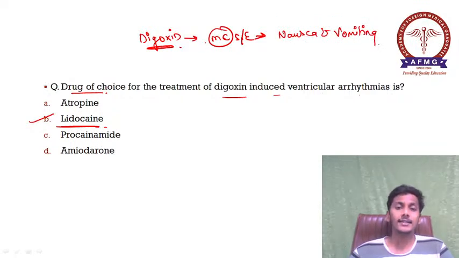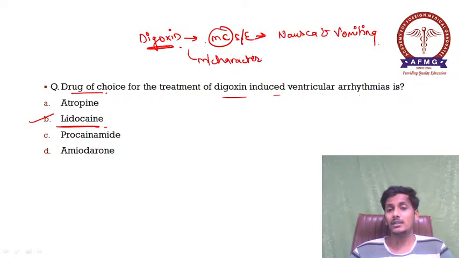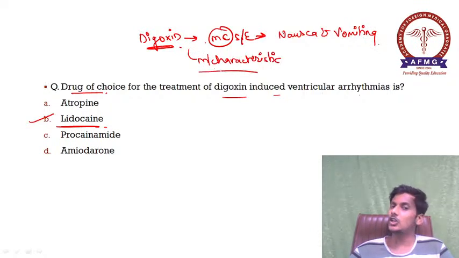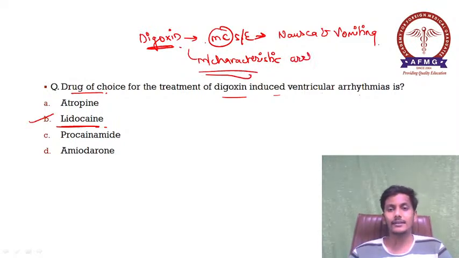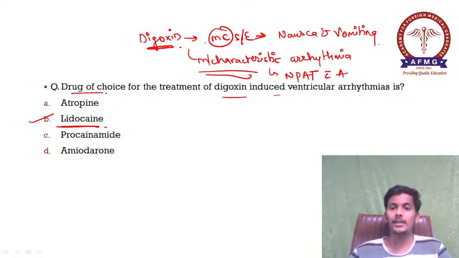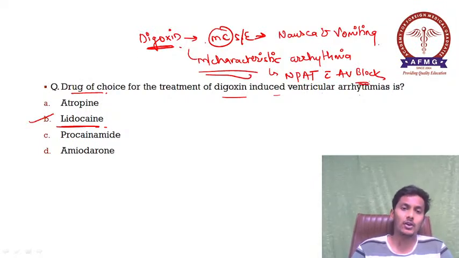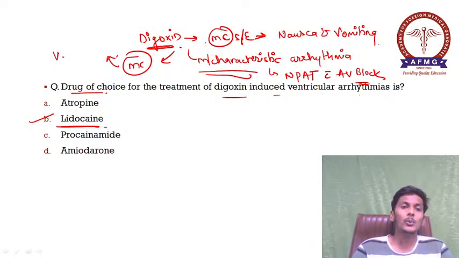But if they have asked the most characteristic type of arrhythmia, please remember, arrhythmias are seen with digoxin, but they are not the most common side effect. This is to be remembered. If they ask the most characteristic arrhythmia seen in cases of digoxin, then your answer should be NPAT, that is non-paroxysmal atrial tachycardia with AV block. These are the most characteristic arrhythmias associated with digoxin, and the most common arrhythmia associated with digoxin toxicity would be ventricular bigeminy.